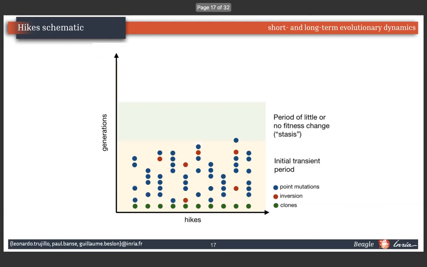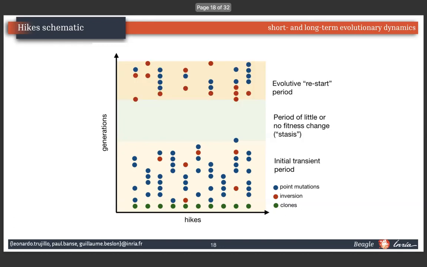We outline three time scales: an initial transient period in which point mutations predominate, followed by a stasis-like period where the occurrence of mutation is very low or even null. Then a period that restarts the dynamics, which is only possible if mutation by inversion occurs. So finally, the idea of an evolutionary burst, which is roughly a succession of point mutations after an inversion occurs.